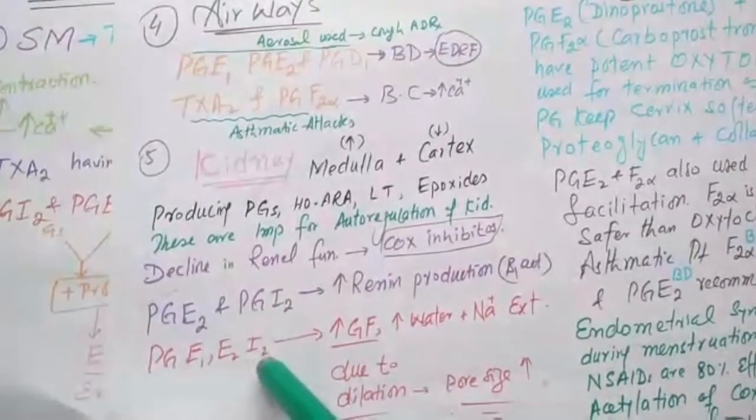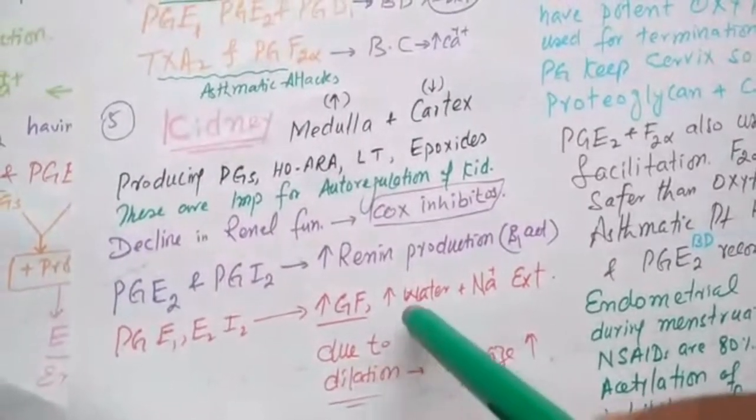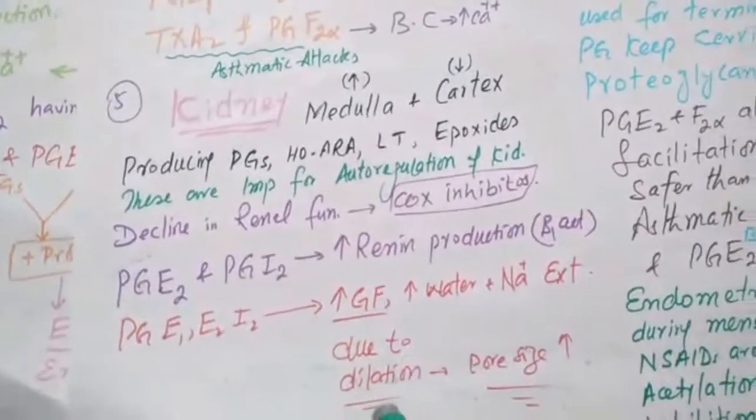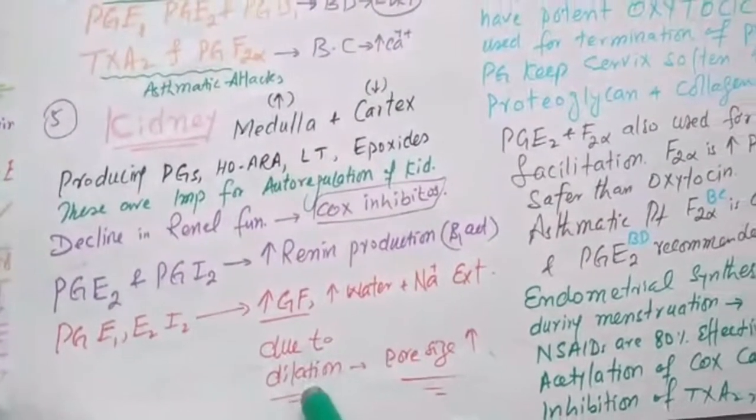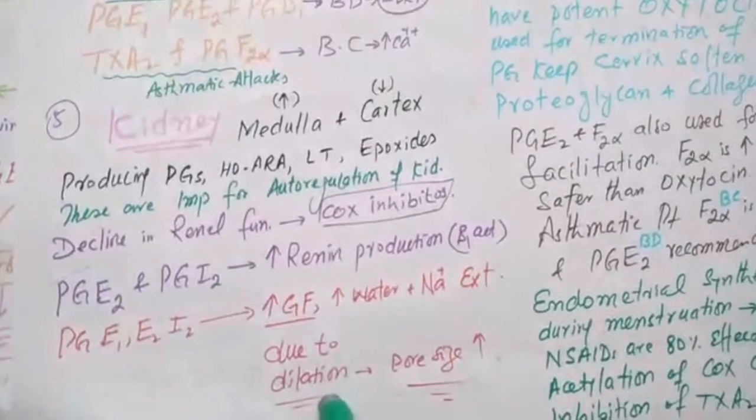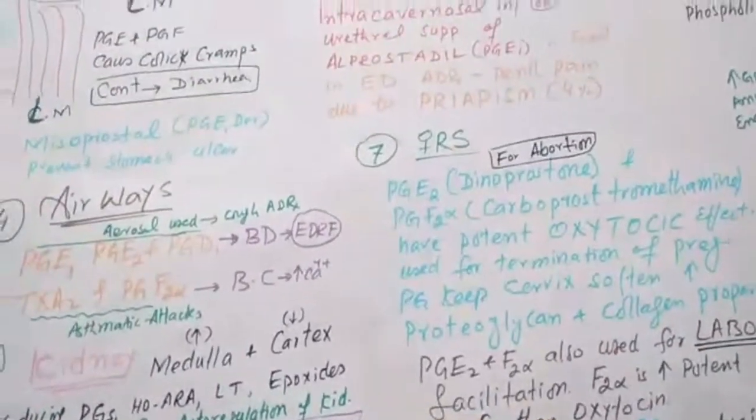PGE1, E2, I2 increase glomerular filtration, and they also increase water and sodium excretion. This increased glomerular filtration is due to vasodilation, because when the nephrons are dilated, the pore size will be more and the filtration will be more.